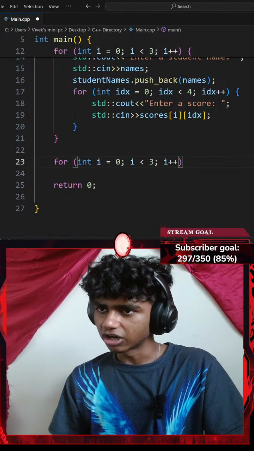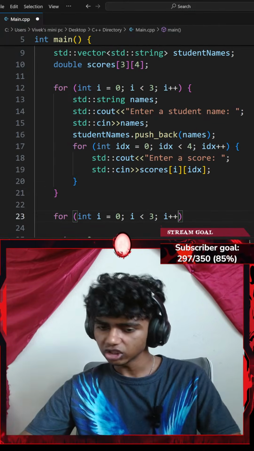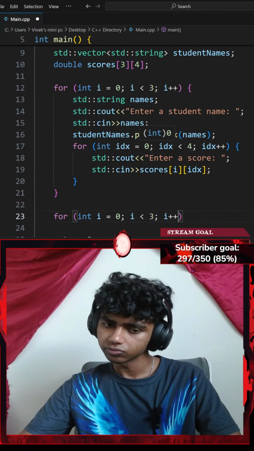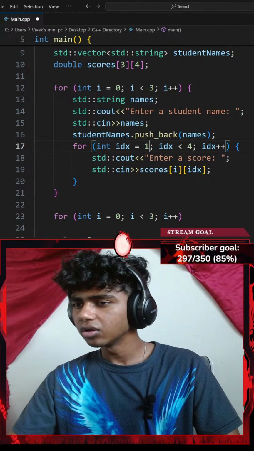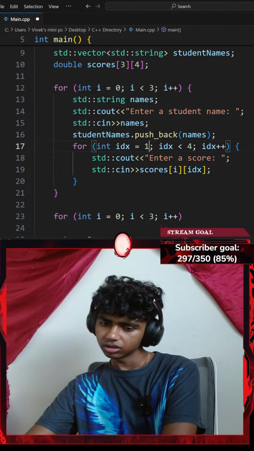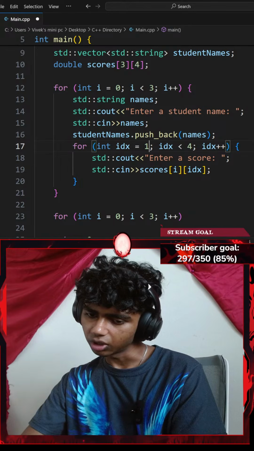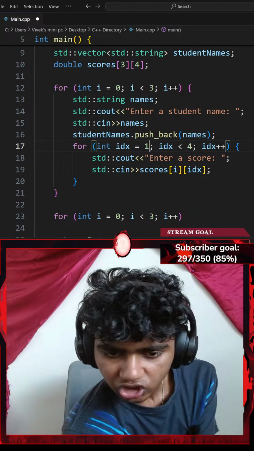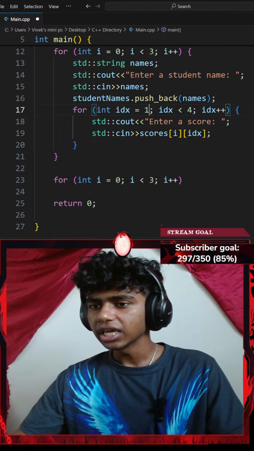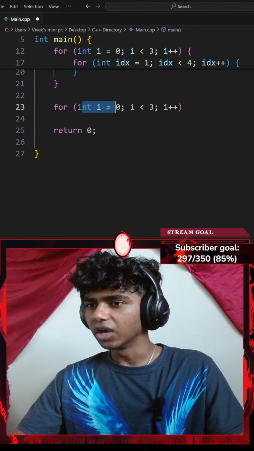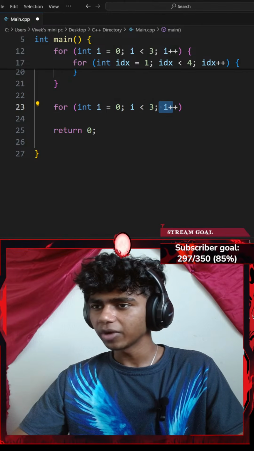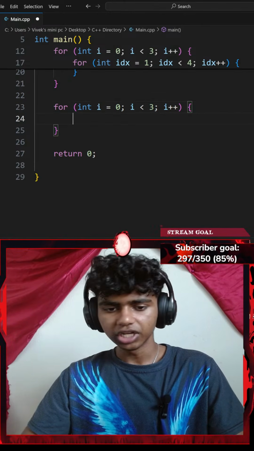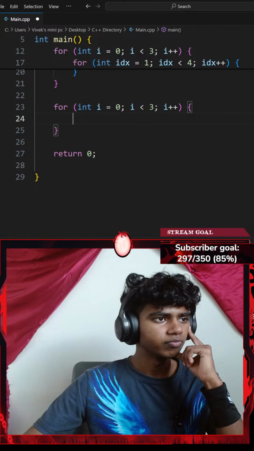Doesn't the nested loop go with 0 for index 0? Honestly, I could try both and see which works. So: for every integer of I which equals to 0, while my I is less than 3, increment it by 1, and go with a pair of curly braces.